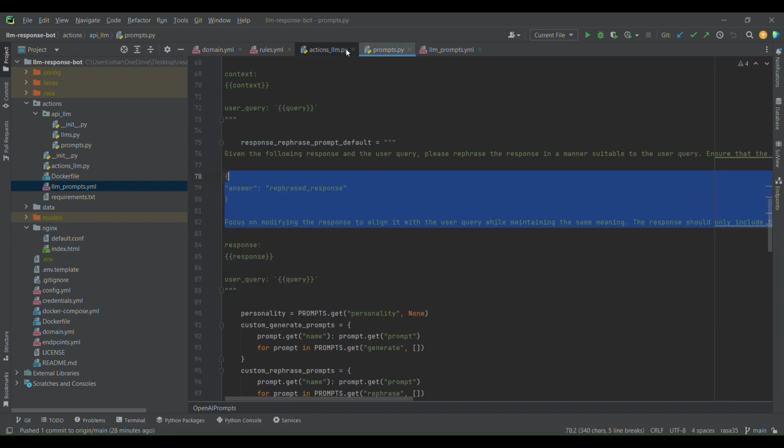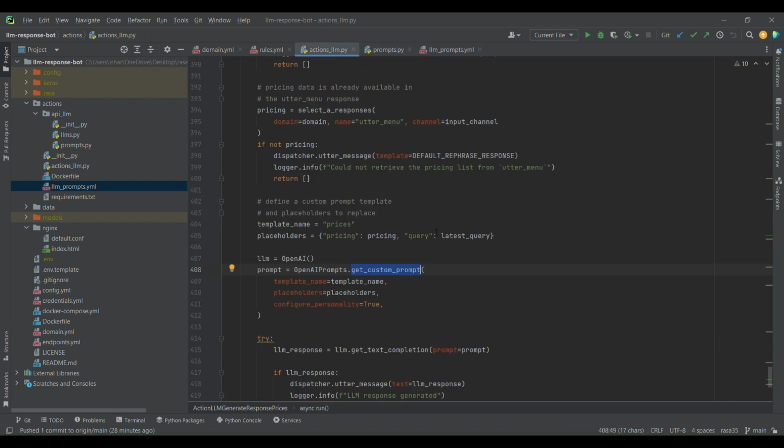Overall, what our bot does is provide an easy way to leverage LLMs to either generate responses from structured data, or rephrase responses that we have already defined in the domain file. And if you have noticed, we also provide the structured data right there in the domain file, so you don't have to manage any other files.